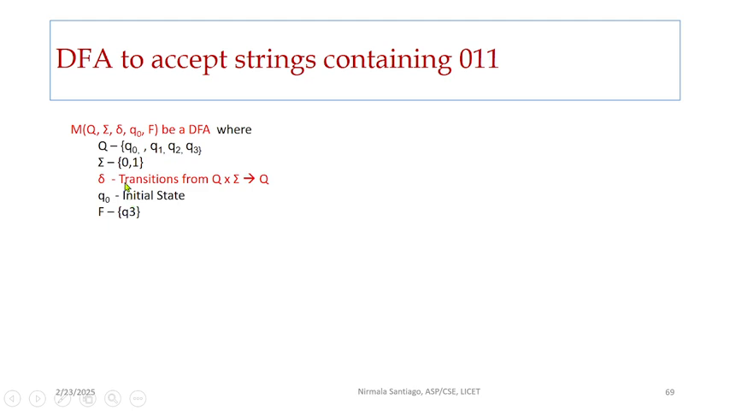Let us denote the transitions as delta, which is represented as from any one state, on getting any one input symbol, the transition will happen to any other state, one state. Now let us construct the automata for this problem.